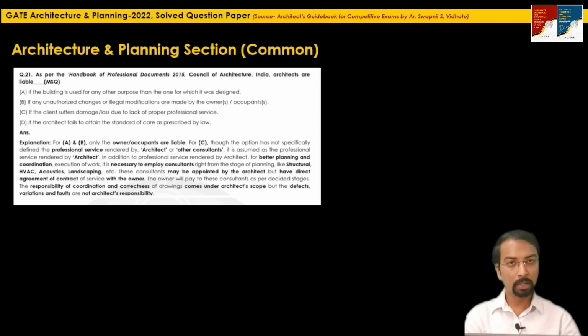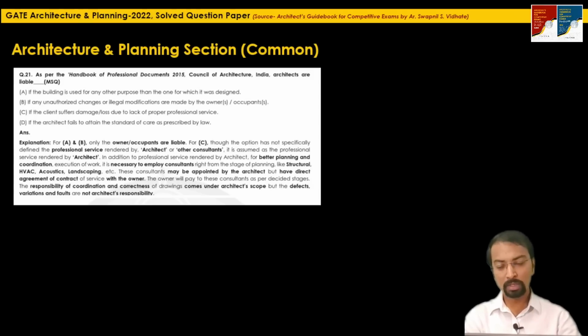The other consultants engaged in the project are the structural consultant, HVAC consultant, acoustic consultant, landscape consultant, etc. These consultants may be appointed by the architect, but they have a direct contract agreement with the owner. So the owner will pay these consultants as per the decided stages, or whatever the contract agreement is.